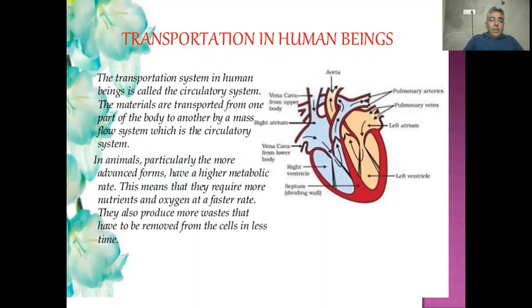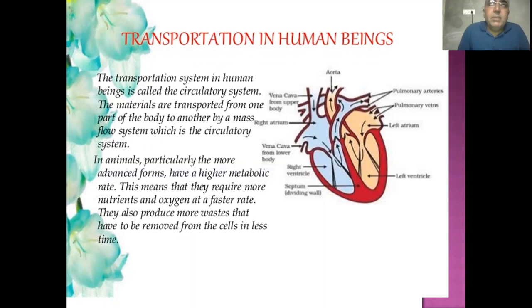Transportation in human beings is called the circulatory system. The materials are transported from one part of the body to another by a mass flow system, which is the circulatory system. In animals, particularly the more advanced forms, have a higher metabolic rate. The sum total of all biochemical reactions is called metabolism. This means that they require more nutrients and oxygen at a faster rate for their metabolic activity. They also produce more waste that has to be removed from the body and the cells in less time.